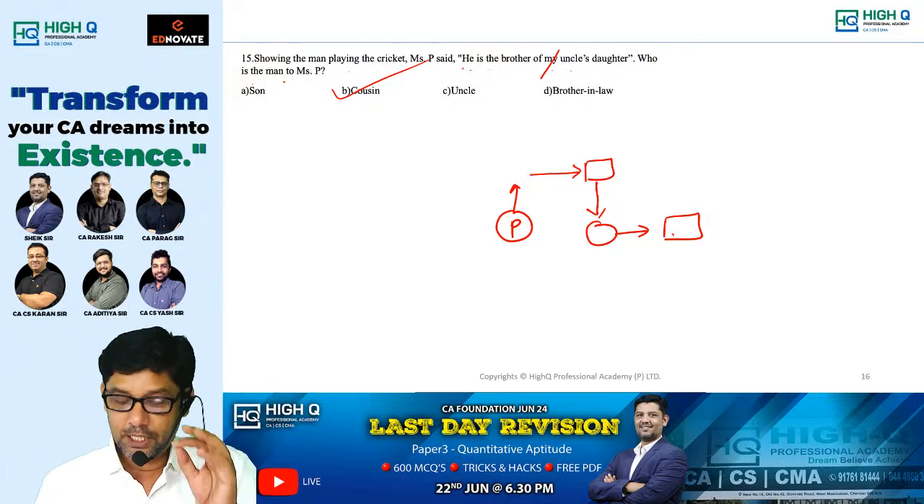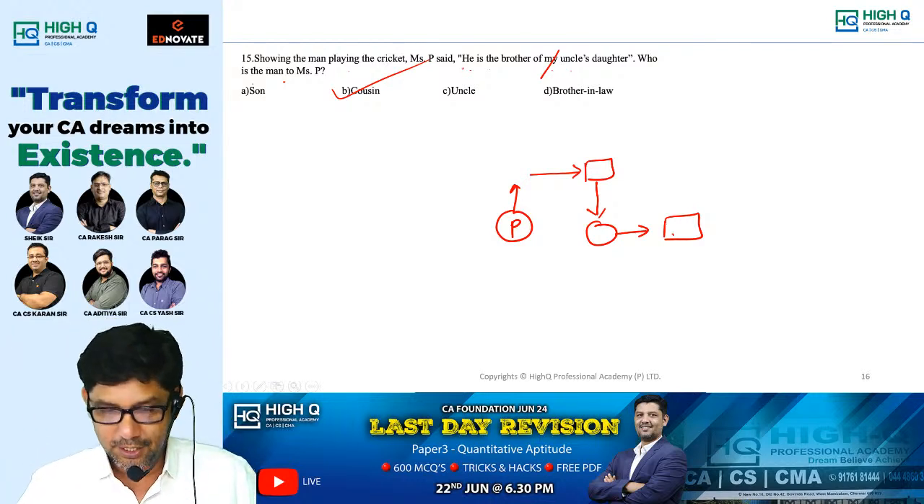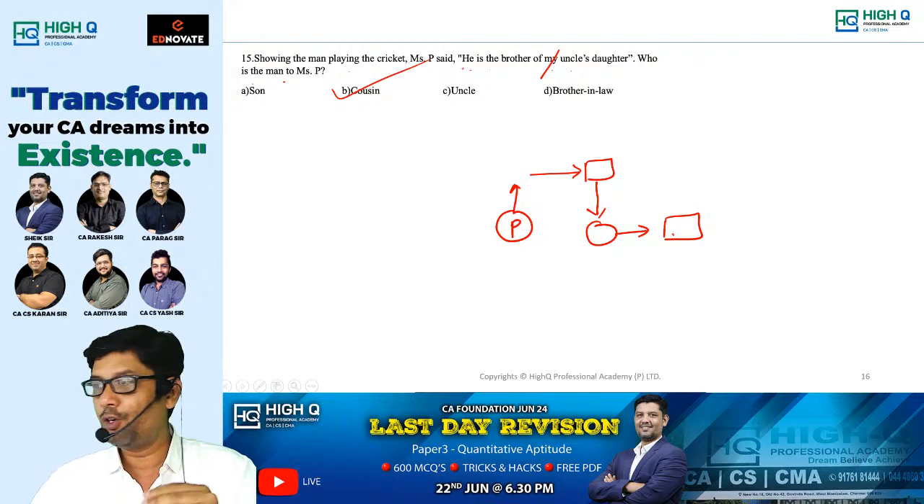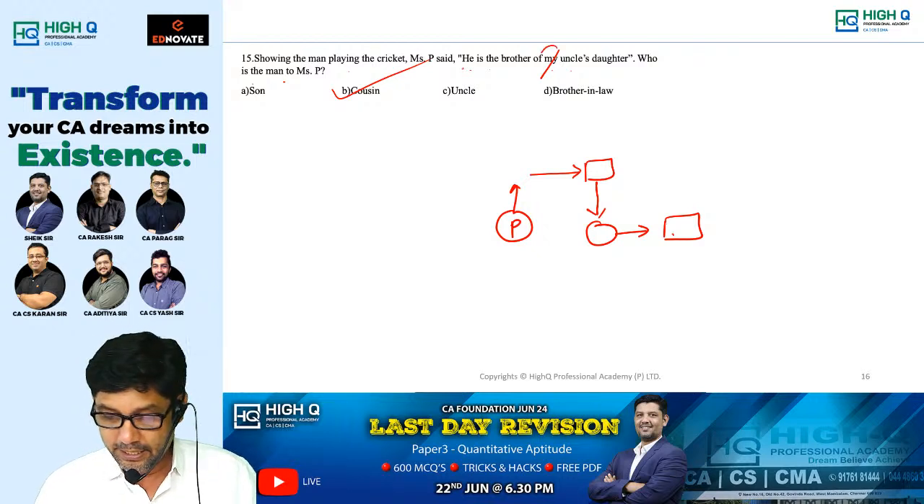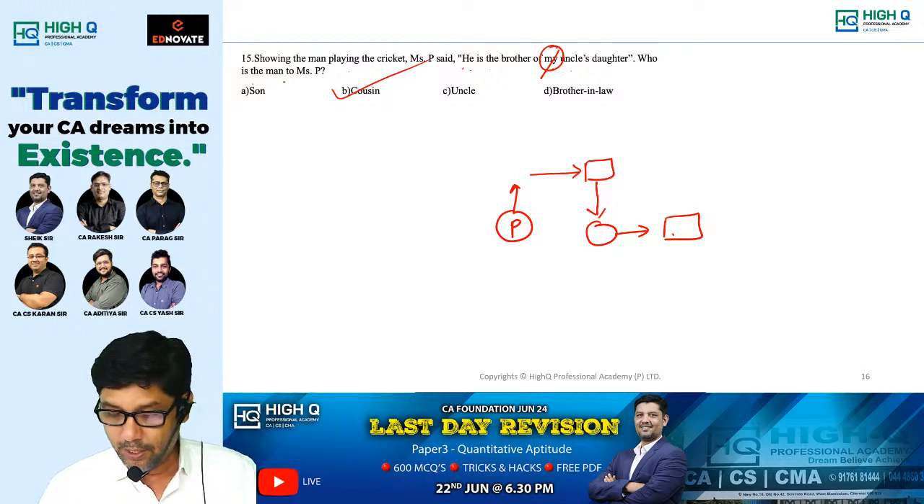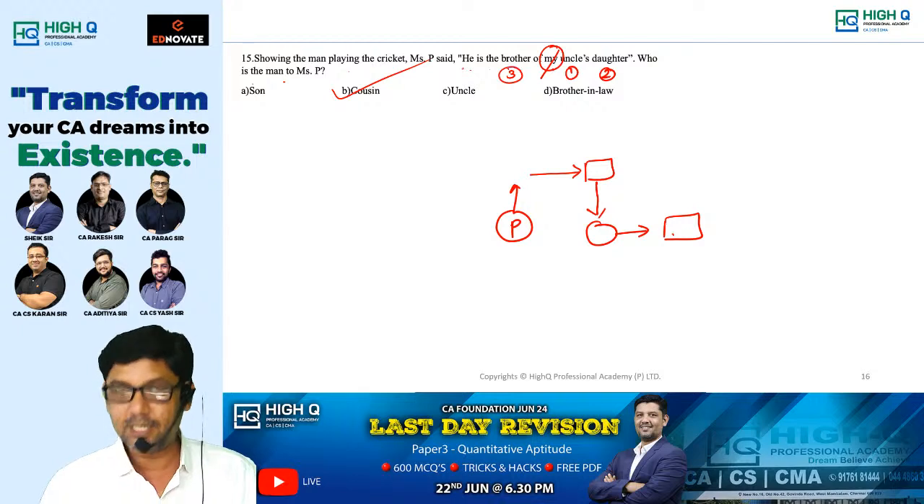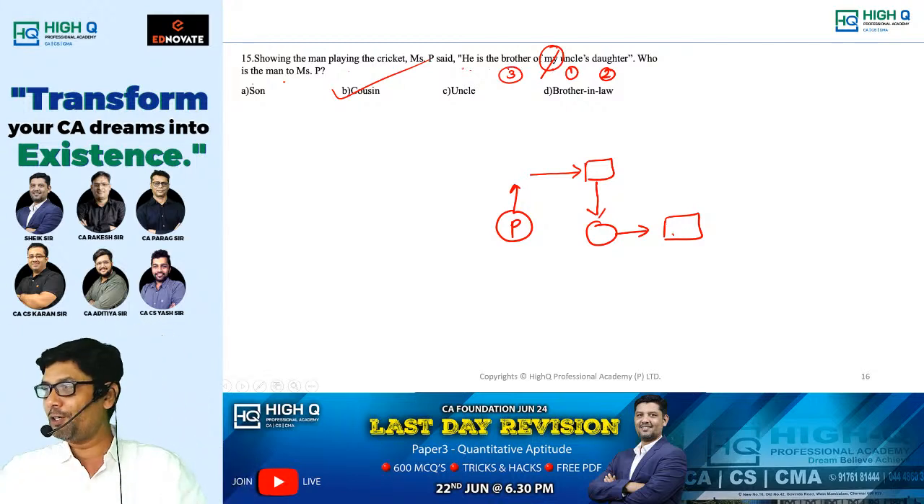My dear, please follow the trick which I taught you in blood relation. That trick, if you follow, direct answer. My, split into two parts. What are the blood relations? Uncle is one relation, daughter is second relation, brother is third relation. You just keep on drawing, you will get the answer.